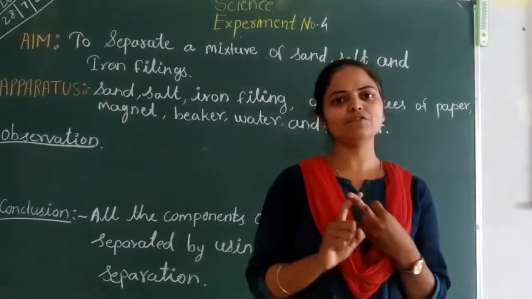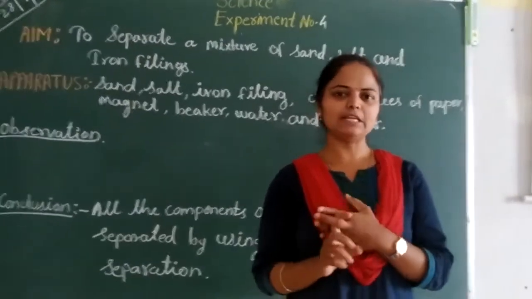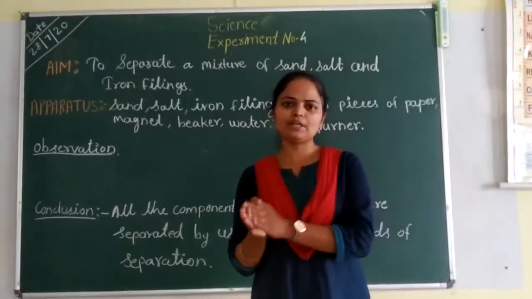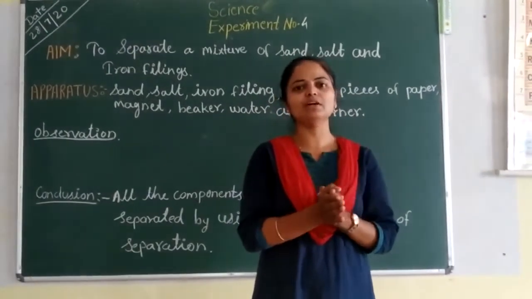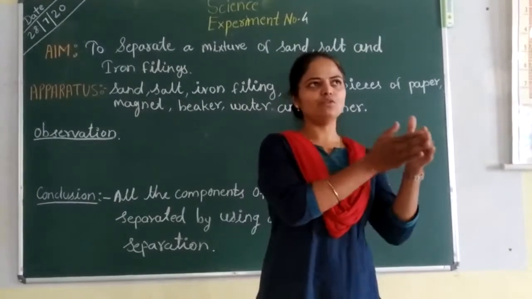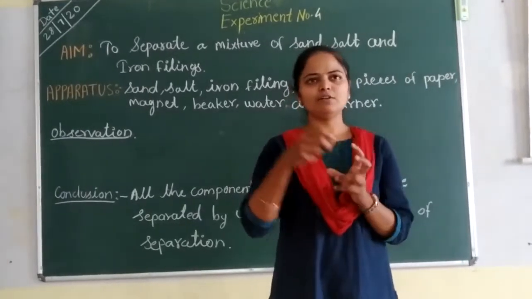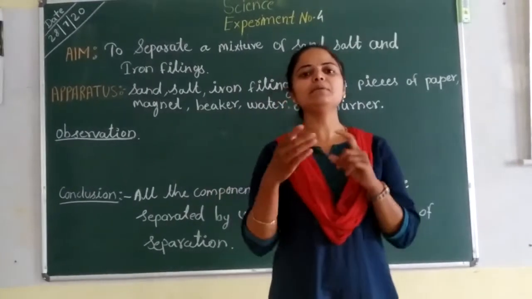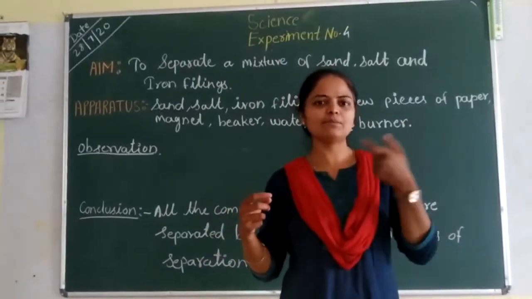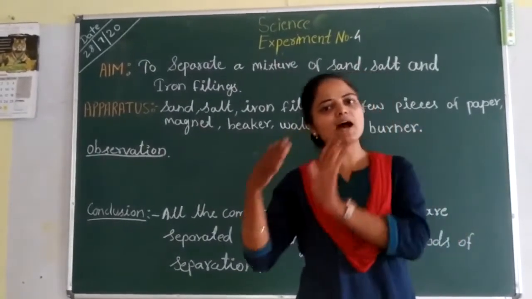So let's see the first one, that is homogeneous mixture. The mixture in which the substances or components are evenly distributed throughout the mixture is called the homogeneous mixture. For example, a solution of water and sugar. In that, the sugar particles are completely mixed into the water. If we take the first sip of the sugar solution, it is as sweet as the last sip of the sugar solution.